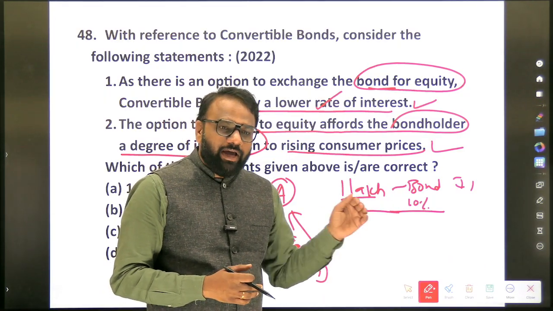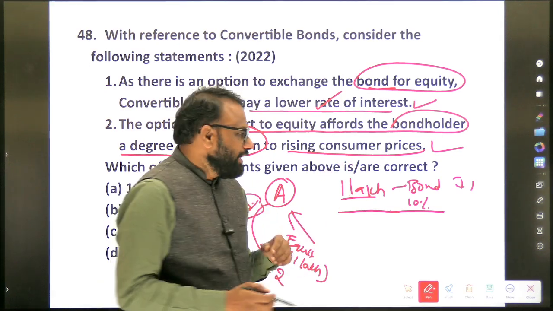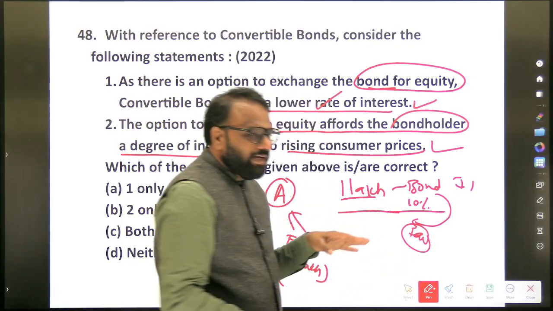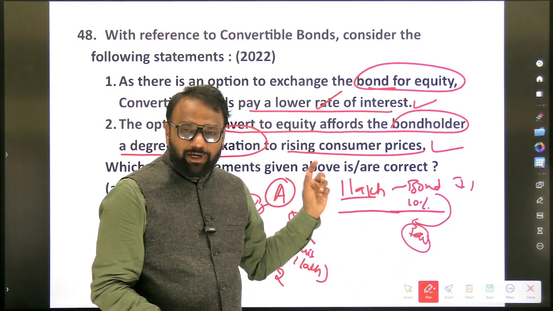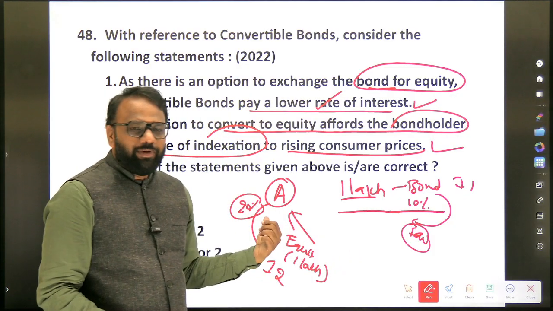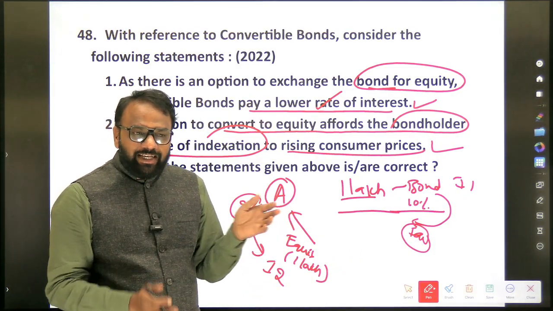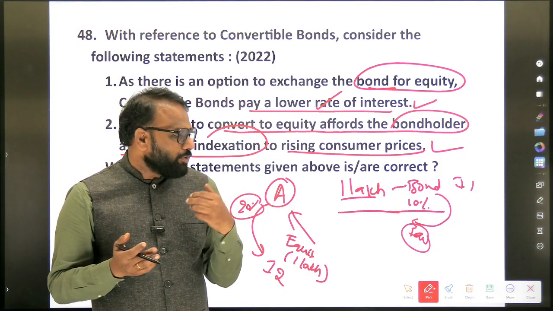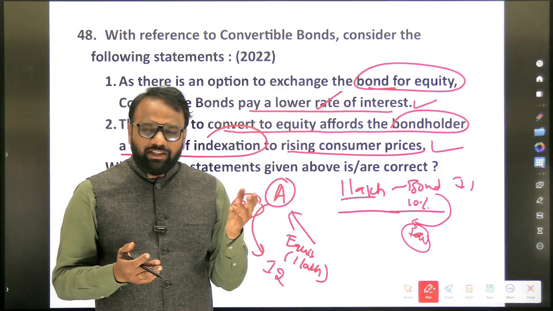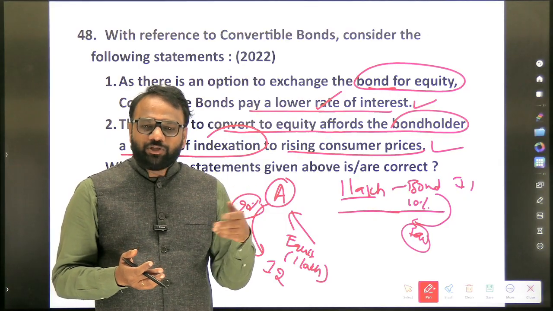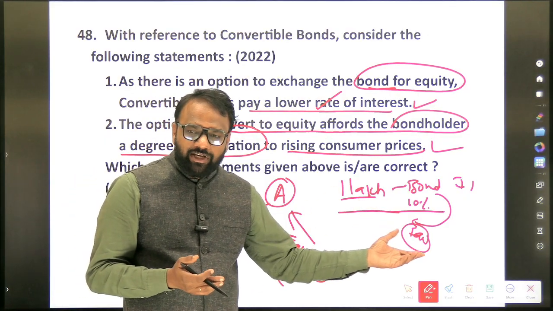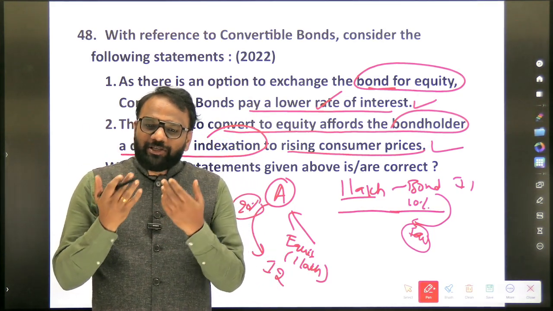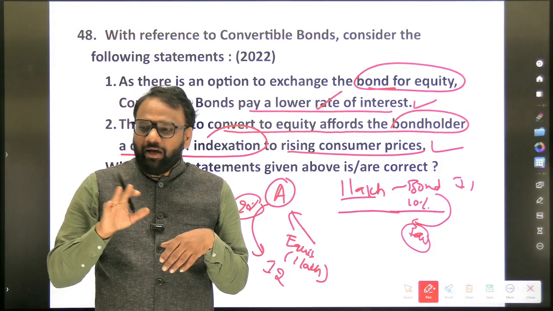Now what will he do? Anyhow, the company is performing well. So he will convert this bond into equity. If he converts this bond into equity, he will get 20,000 rupees because the dividend being shared is 20,000 rupees. He was getting just 10,000 rupees, now he is getting 20,000 rupees. Previously an item which you could purchase for, let's assume, 10,000 or 12,000 rupees, its price has now increased to 15,000 rupees. But based on this 20,000 rupees, can you purchase that item? Yes. Prices have increased in 1 year, but accordingly your income has also increased, because you have converted the bond into equity.